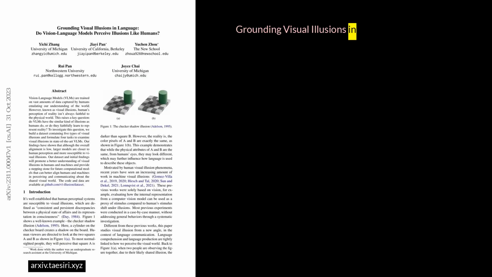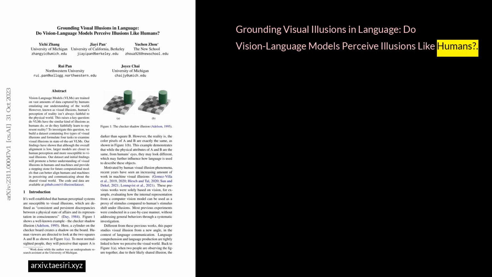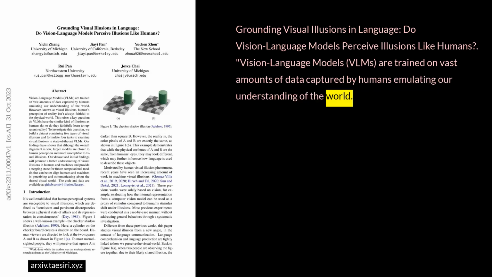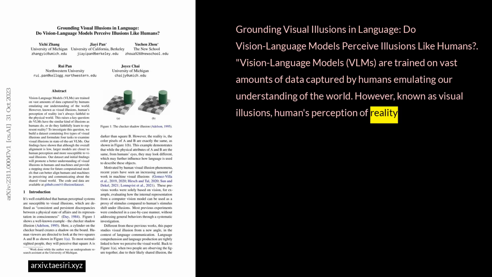Grounding visual illusions in language. Do vision language models perceive illusions like humans? Vision language models, VLMs, are trained on vast amounts of data captured by humans, emulating our understanding of the world. However, known as visual illusions, humans' perception of reality isn't always faithful to the physical world.